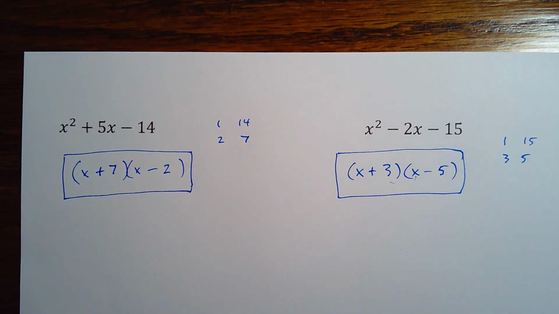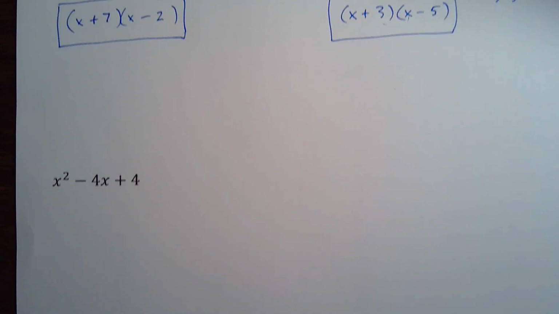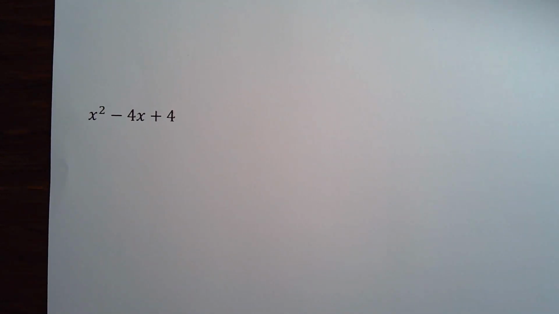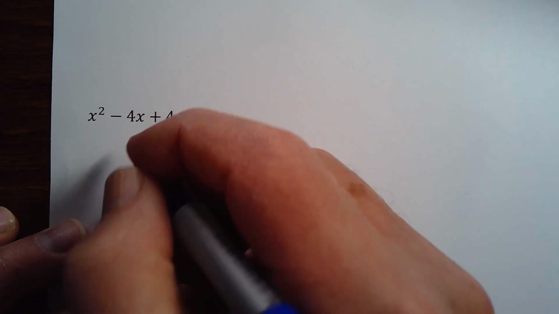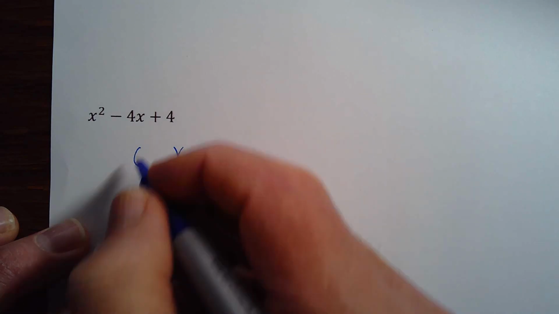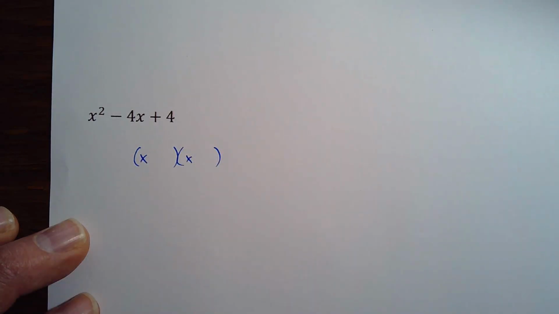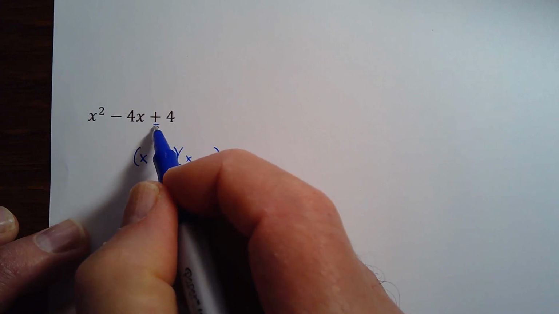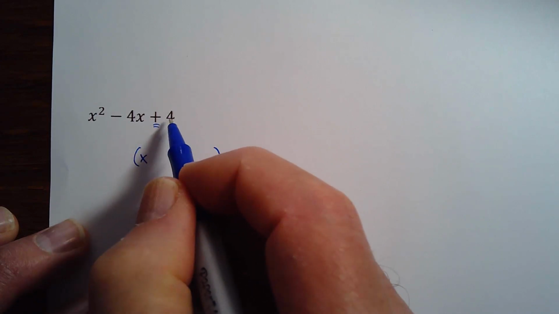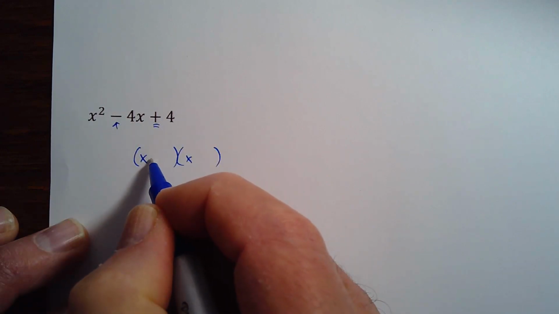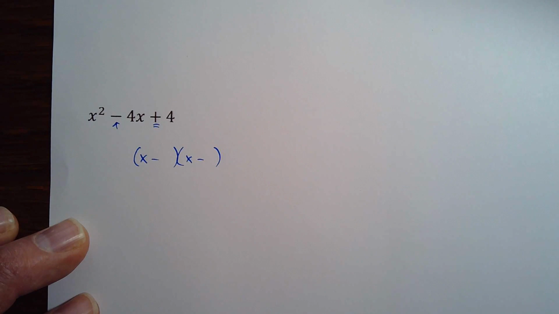I've got 2 more for extra practice. Kind of a weird result on this next one here, so we'll go through that one together. So x squared minus 4x plus 4. So again, I'll have 2 sets of parentheses, x and x here. And now I'm looking at the last sign again. It's a positive 4. That tells me they're both the same. It's a negative 4x middle term, so that tells me they're both minus signs here.